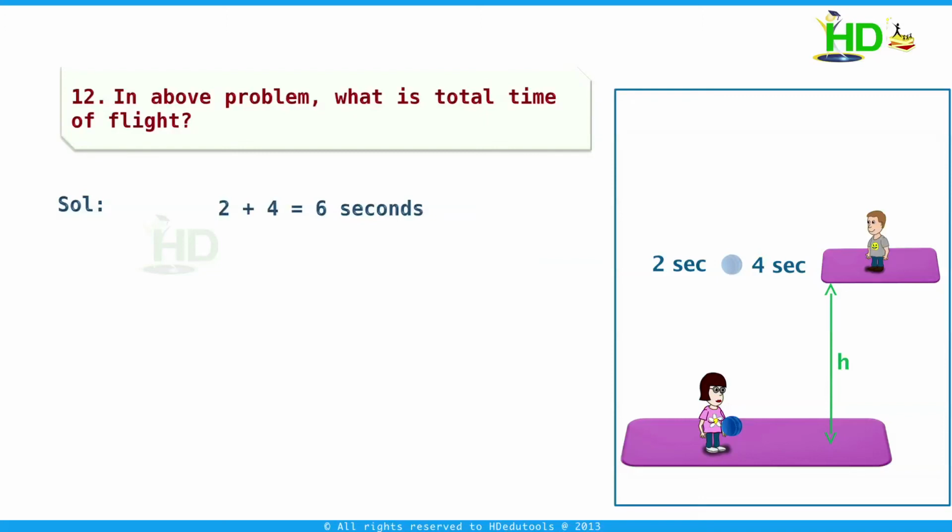Why? Because the body takes 4 seconds to come to this position and 2 seconds to travel this path. Then how much time does it take to travel this path? Yes, it is also 2 seconds. Therefore, the total time of flight is 4 seconds plus 2 seconds, that is 6 seconds.